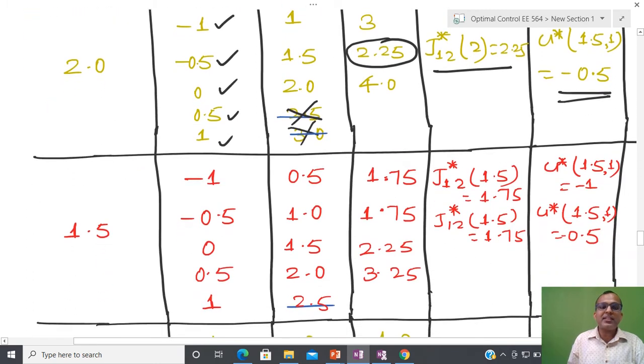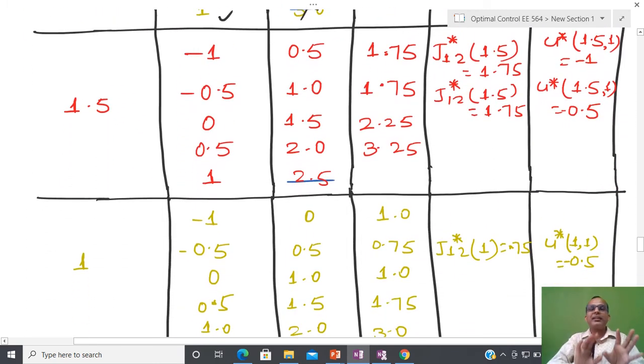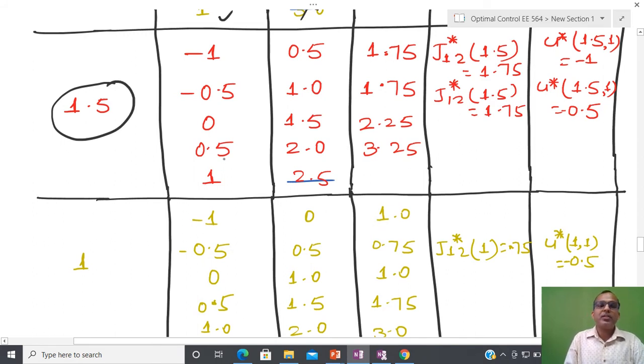Because I know that I have a permissible state between 0 to 2, and that is quantized by 0.5, so I have 2, 1.5, 1. You have to do this kind of calculation for each and every possible state, because I do not know what the initial condition of this system is, due to that reason I have to do it for each and every state.